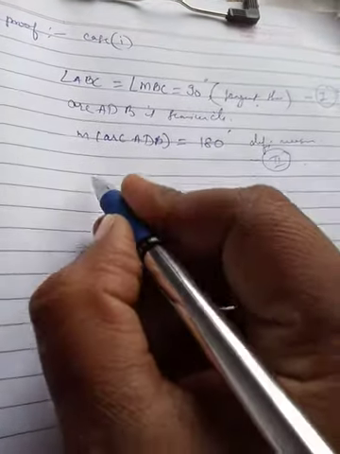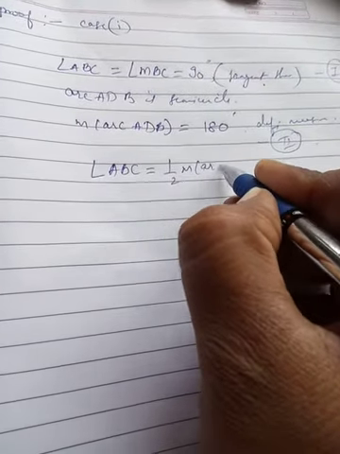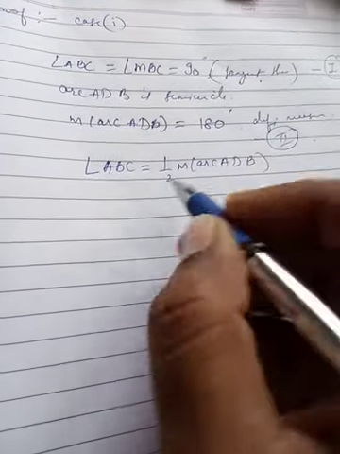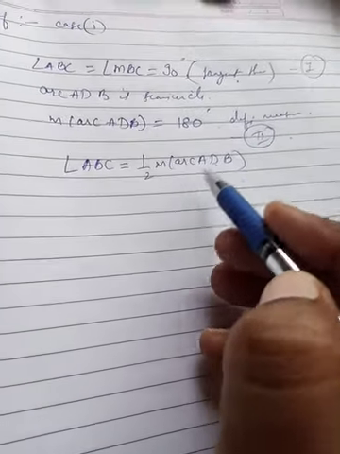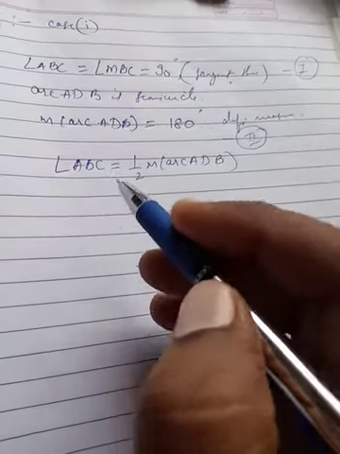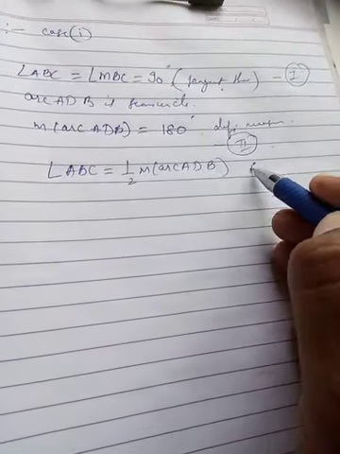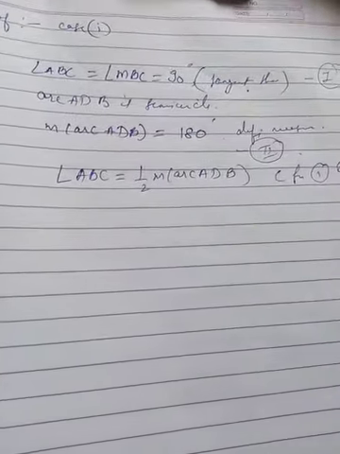So you can observe that angle ABC is equal to half of the measure of arc ADB. Angle ABC is 90 degrees, and half into the measure of arc ADB, which is 180, is 90. So angle ABC is half of the measure of arc ADB, from 1 and 2. So this is the first case.